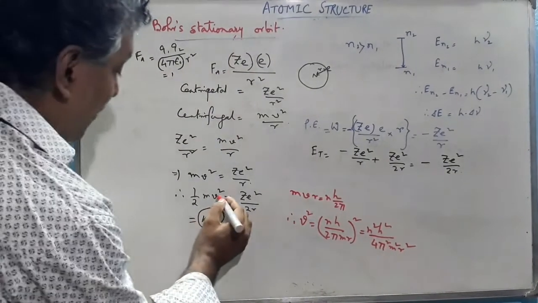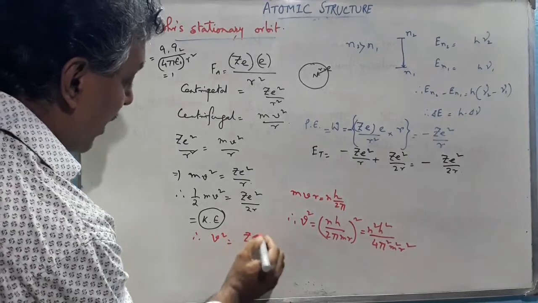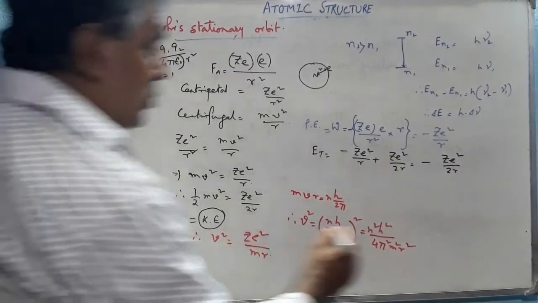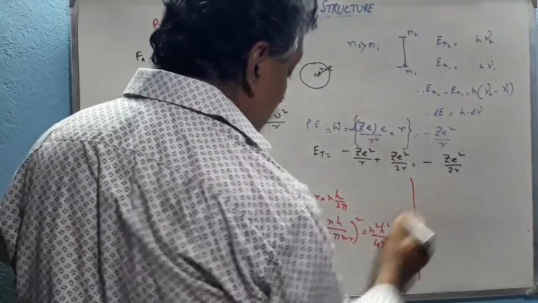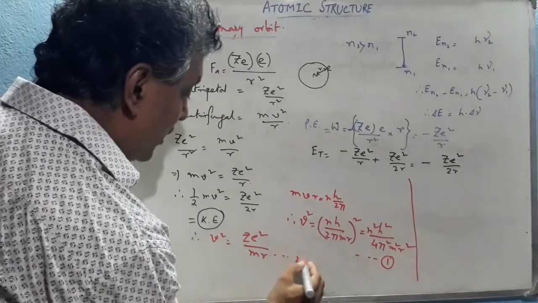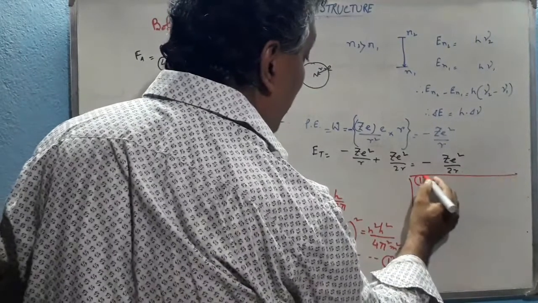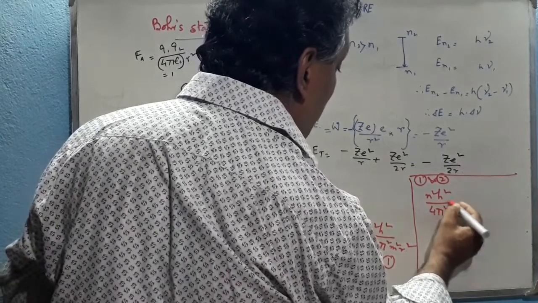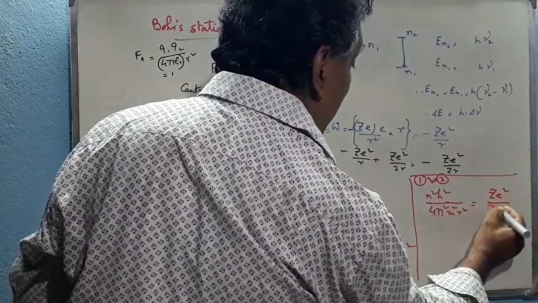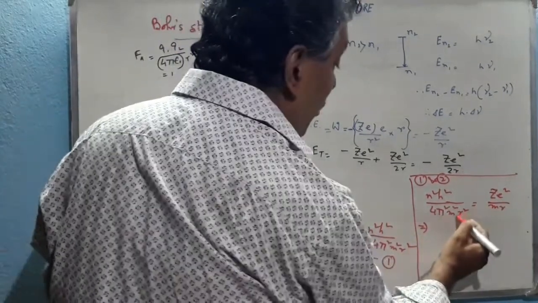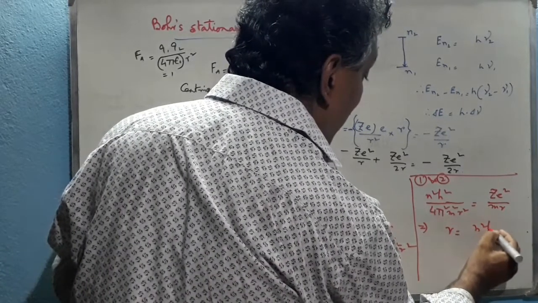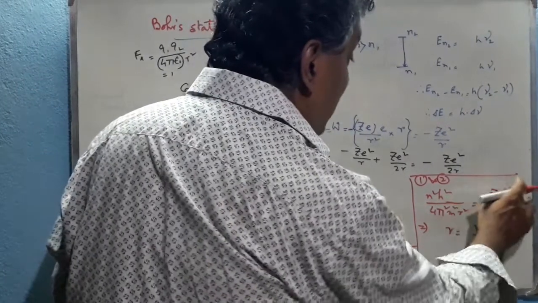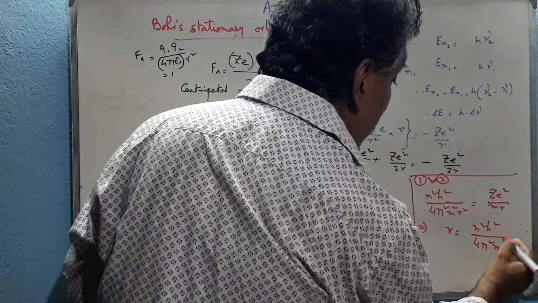And from the other equation, mv square equals Z square by 2r, so v square equals Z square by mr. Now equating these two, equation 1 and 2, we get n square h square by 4 pi square m square r square equal to Z square by mr. By cancelling mr, we get r equal to n square h square by 4 pi square m Z square. This is the actual expression.